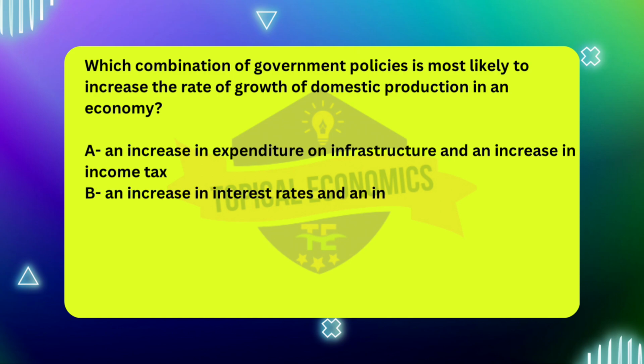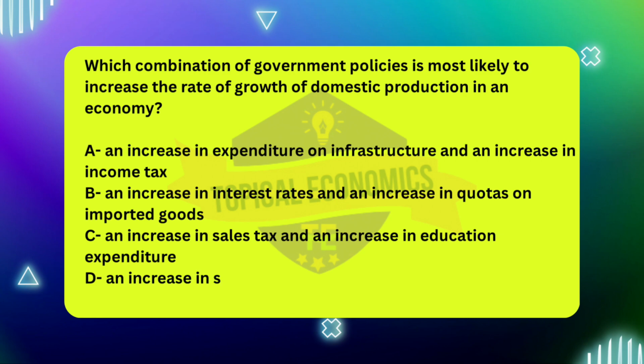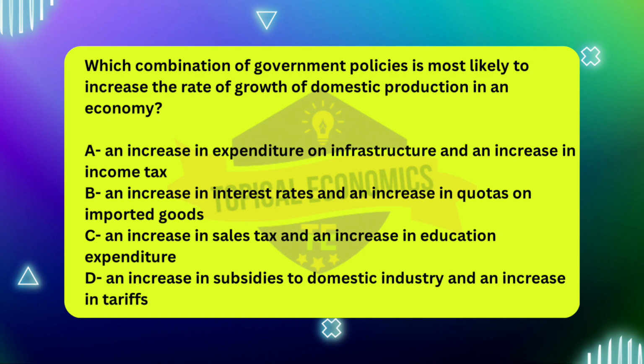The correct answer for this question is option D, an increase in subsidies to domestic industry and an increase in tariffs. This combination of policies is most likely to boost the rate of growth in domestic production because both measures work to support and protect local industries. By providing subsidies to domestic industries, the government lowers production costs for businesses, making them more competitive both in the domestic market and abroad. This can encourage increased production, investment in new technologies, and the creation of jobs, all of which contribute to higher output and overall economic growth.